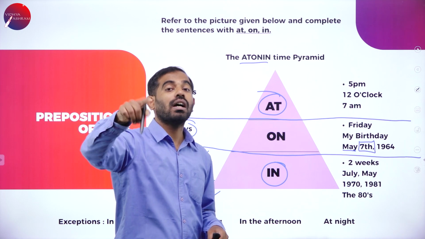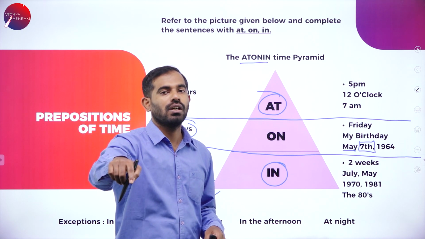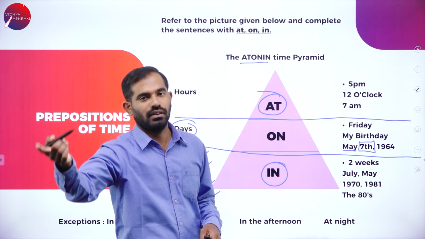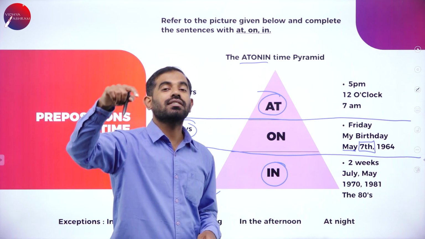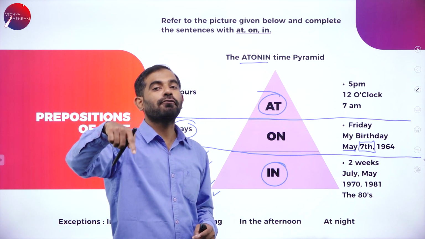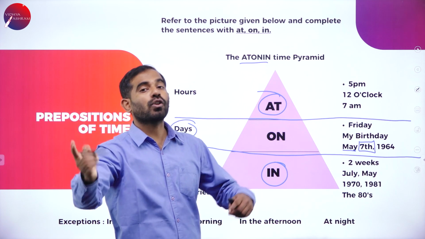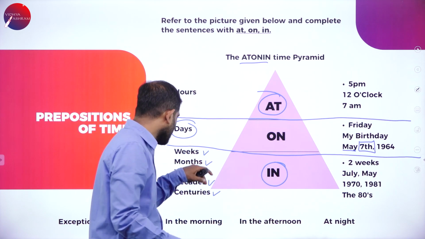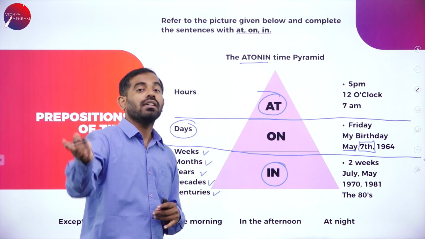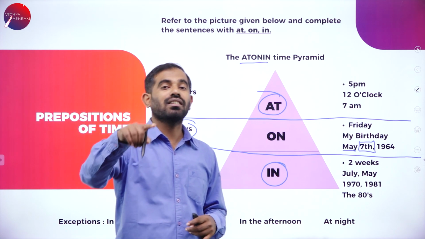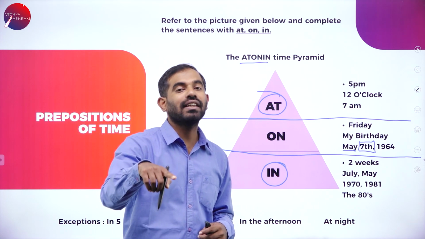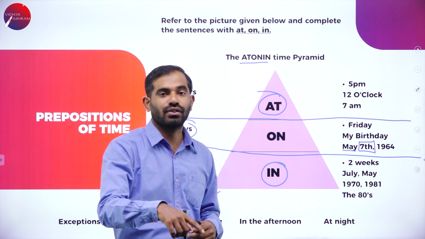Which month and which day in particular? On May 7th, on August 15th, 1947. We are talking about all three here: month, year, but we want to know the particular date. When did we get independence?